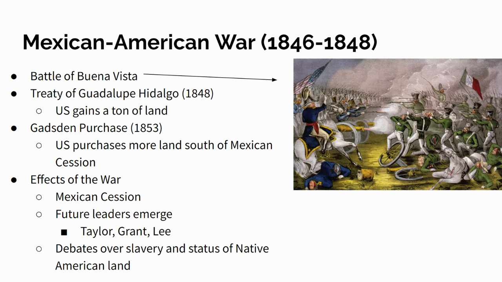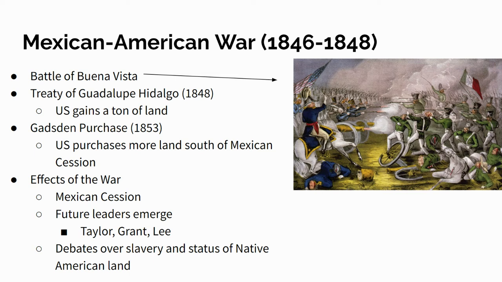Now, America wins this war, and when they win, America is going to gain California, modern-day New Mexico, Arizona, Utah, and Nevada. That's a ton of land. That's about half of Mexico's land at the time. In exchange for this, America is also going to pay Mexico $15 million just to make everybody happy with the situation.